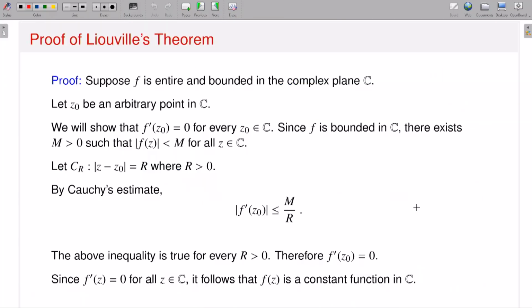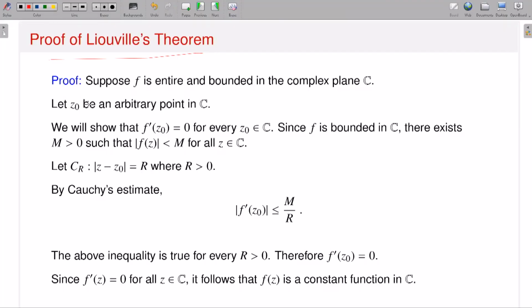Then I also discussed the proof of it, a very straightforward proof. I have to prove that my function has to be constant. That means I will show that the derivative of my function is 0 on the whole complex plane. Then f has to be constant, right? To do that, I started with a point z0, which is an arbitrary point in C. Now we will show that the derivative at the point z0 is 0. Now it is given that my function is bounded, so I will have the existence of a capital M such that this is true.